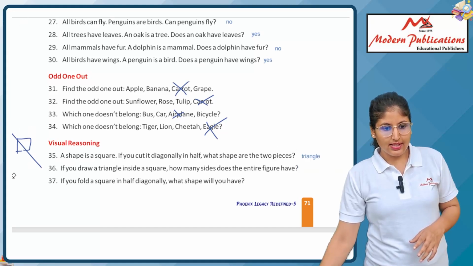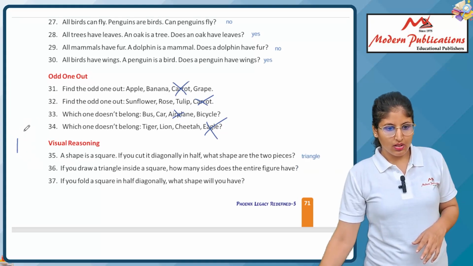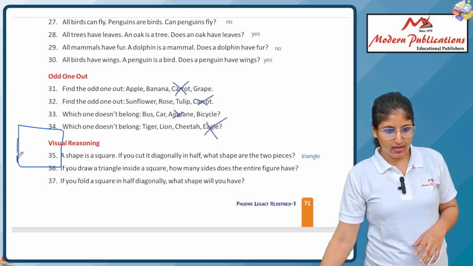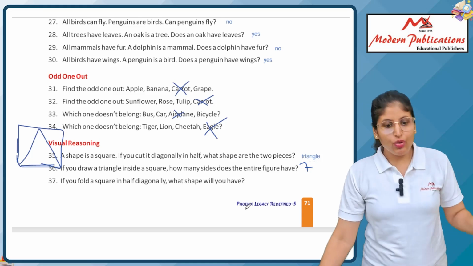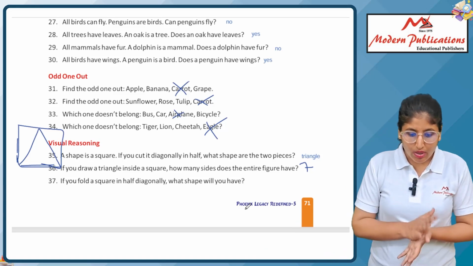Actually, these chapters are a little bit lengthier. For example, this is a square, and inside the square you put a triangle. Can you count the edges? Of course, we can count. It is 1, 2, 3, 4, 5, 6, 7. So there are 7 edges. Next. If you fold a square in half diagonally, what shape is it?